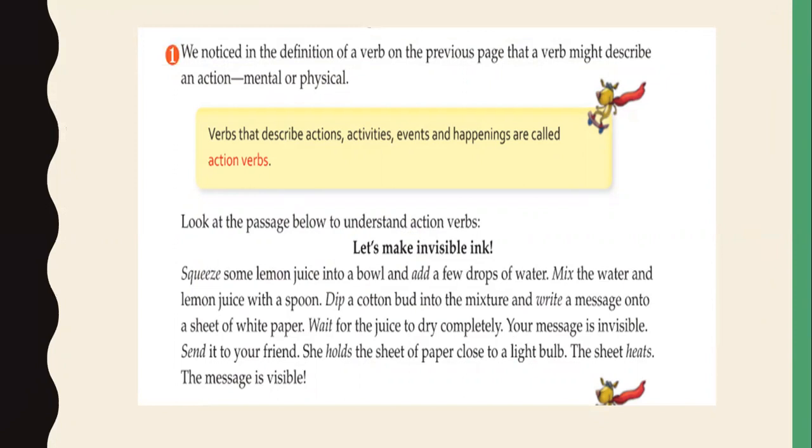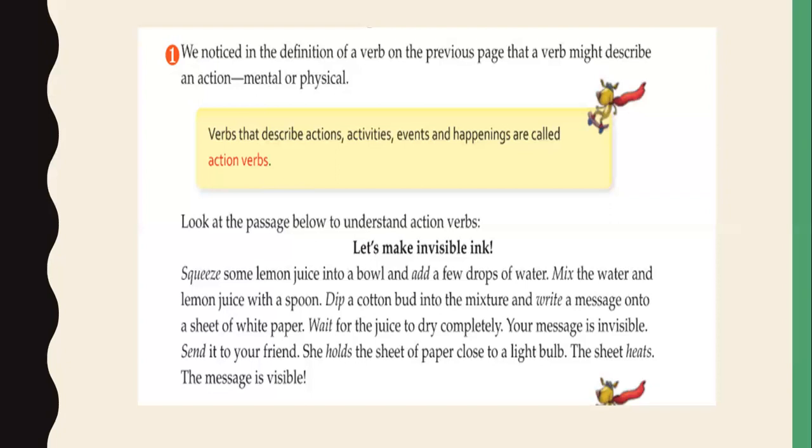Look at the passage below to understand action verbs. Let's make invisible ink. Squeeze some lemon juice into a bowl and add a few drops of water. Mix the water and lemon juice with a spoon. Dip a cotton bud into the mixture and write a message on a sheet of white paper. Wait for the juice to dry completely. Your message is invisible. Send it to your friend. She holds the sheet of paper close to a light bulb. The sheet heats, the message is visible.